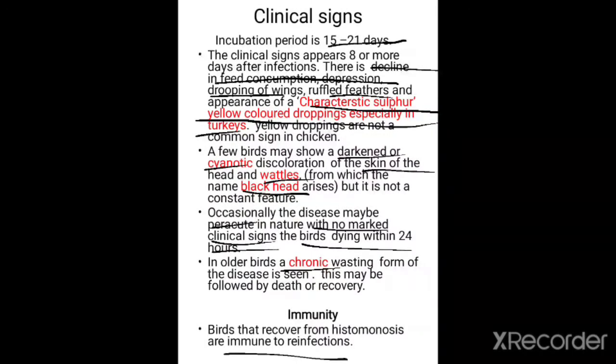Occasionally, the disease may be peracute in nature with no marked clinical signs. In such cases, the bird dies within 1 day. In older birds or adults, a chronic wasting form of the disease is seen. The affected birds which recover are immune to reinfection of histomonosis.